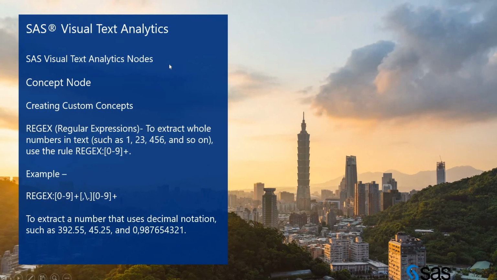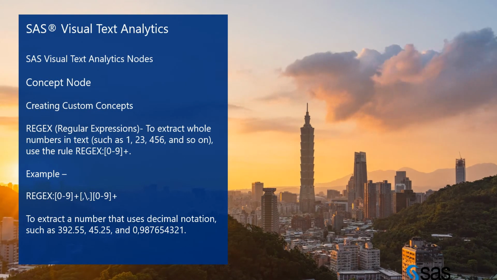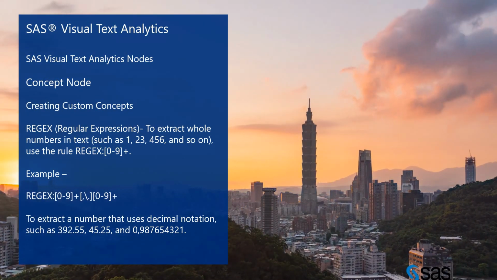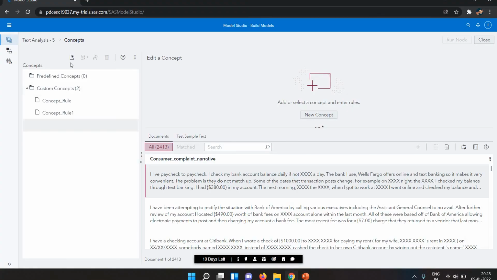Next is a regular expression. A regular expression to extract the whole number in a text. Let's suppose you want to extract 1 2 3 4 5 6, any natural number. Then we use the regular expression, regex.